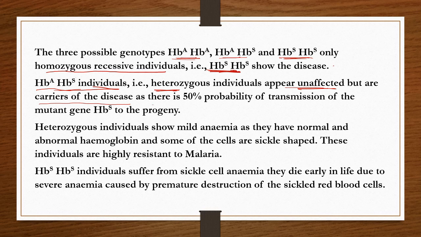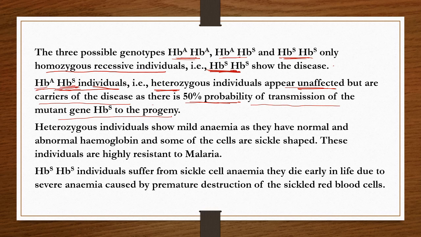Now, as there is a 50% probability of transmission of the mutant gene, that is a defective gene, to the progeny. So these heterozygous individuals have a 50% probability, because out of these two genes, one gene is defective, another one is normal.